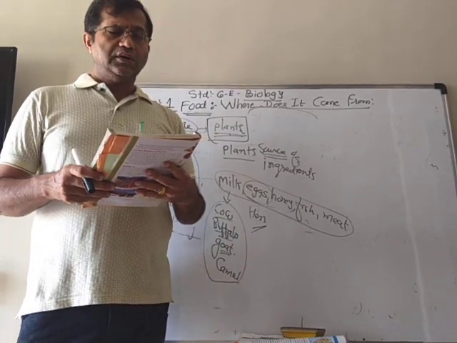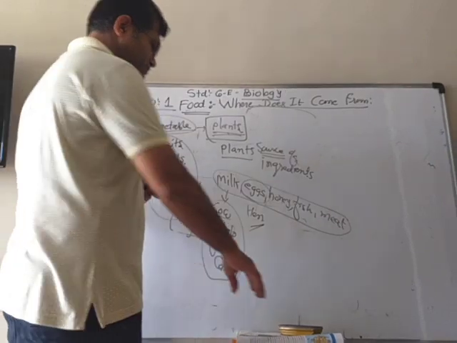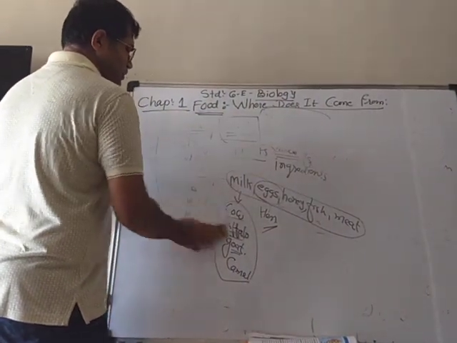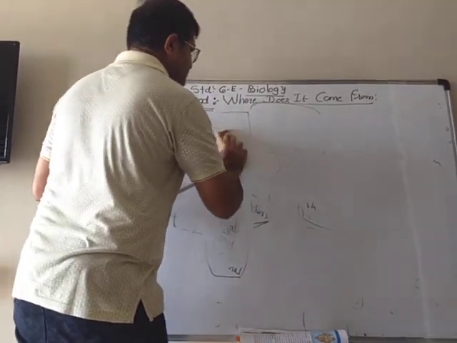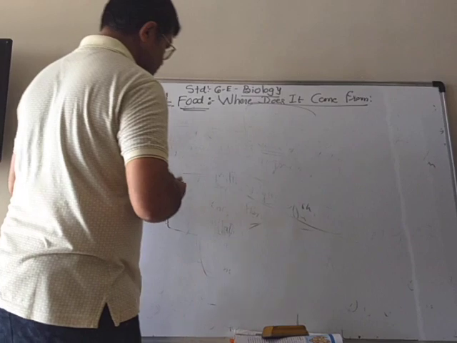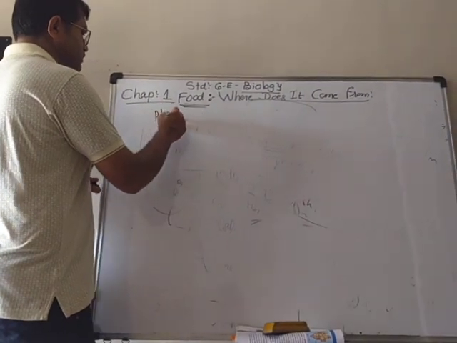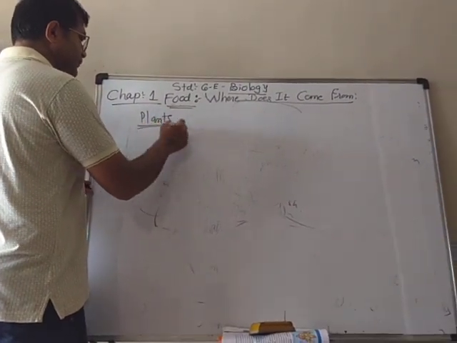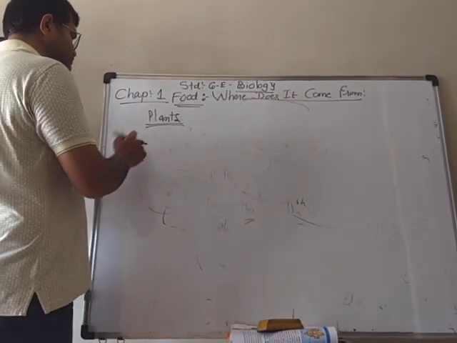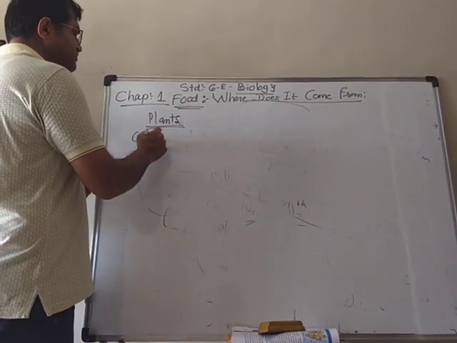So, if you talk about the plants, which type of food do we get from the plants? From the plants, what type of food materials are we getting? First are the cereals.